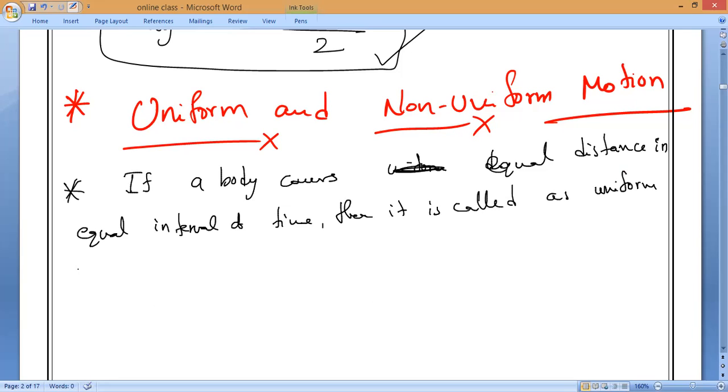What do we call it, guys? Uniform motion. Okay. So if a body covers equal distances in equal intervals of time, then it is called uniform motion. Is it okay, Harish?